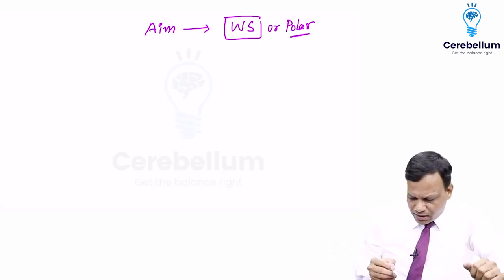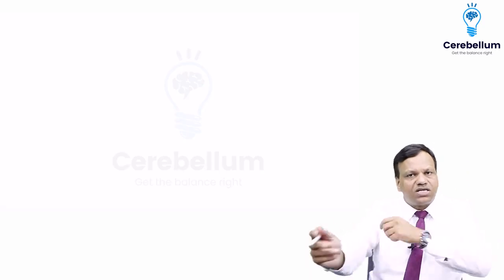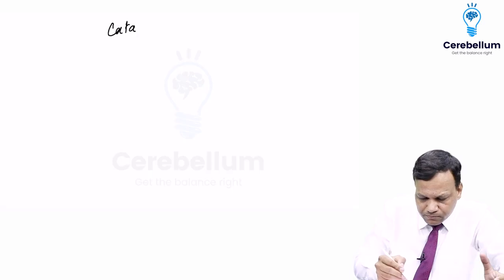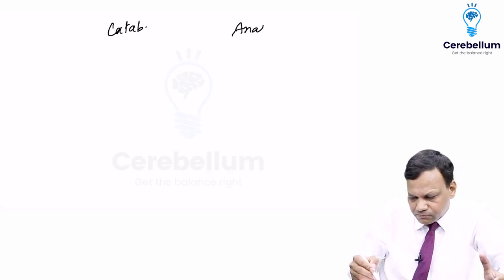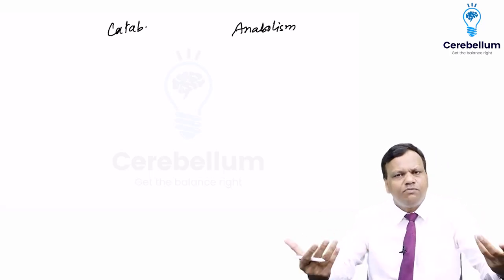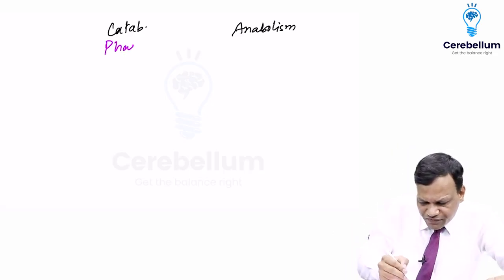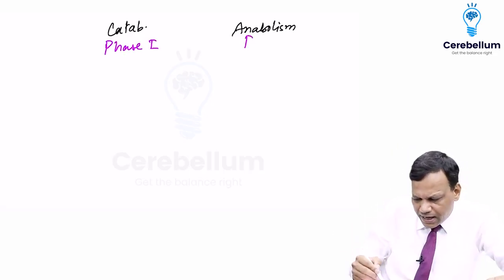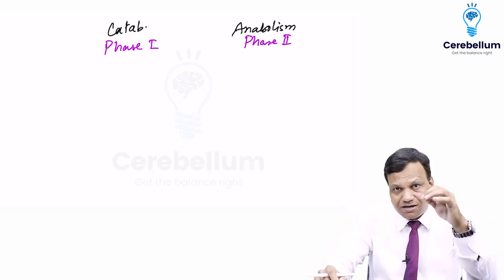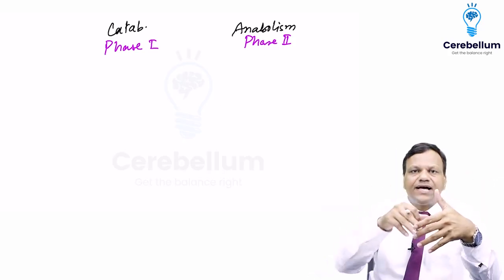Okay? Now, there are two types of metabolic reactions. In biochemistry, we study two types of metabolic reactions, which are, yes, catabolism and anabolism. Now, because we are reading different subjects, we will name them differently. The thing is same. So, catabolic reactions we normally name as phase 1 metabolic reactions, and anabolic as phase 2 metabolic reactions. So, phase 1 means something will be broken from the drug, and phase 2 means something will be attached to the drug.